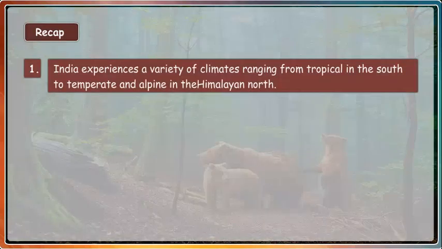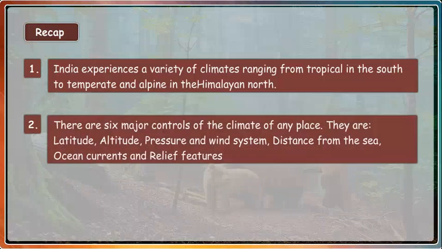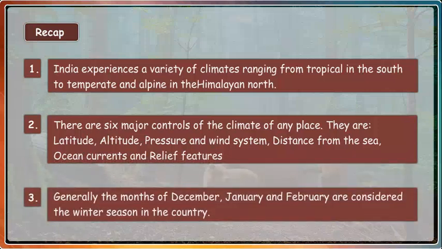Recap. India experiences a variety of climates ranging from tropical in the south to temperate and alpine in the Himalayan north. There are 6 major controls of the climate of any place. They are latitude, altitude, pressure and wind system, distance from the sea, ocean currents, and relief features.